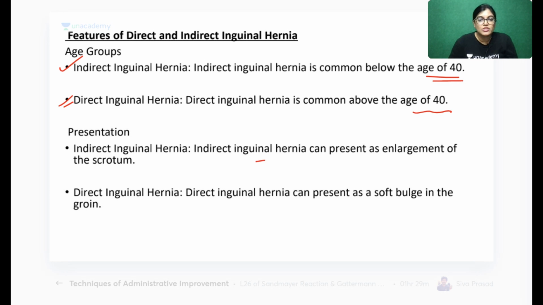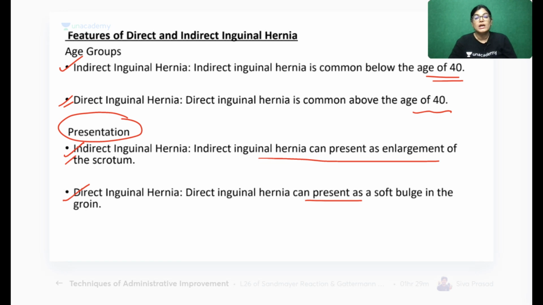Okay, presentation: enlargement of the scrotum in indirect, and direct is a bulging in the groin region. Okay, Dr. Tariq, this is the important difference which has to be noted. If you want to see the presentation, there is an enlargement of the scrotal region, and that also becomes more prominent during coughing in case of indirect inguinal hernia. When we are talking about direct one, it is like a small, soft bulging seen in the groin region.